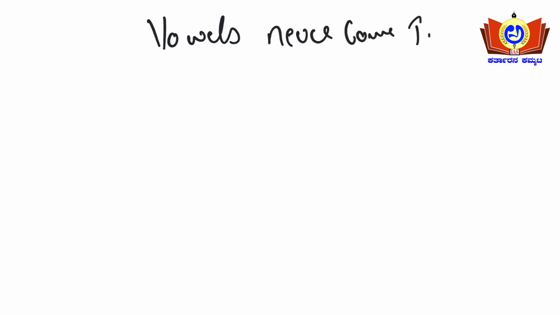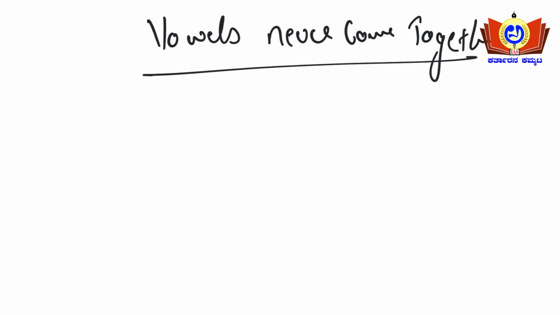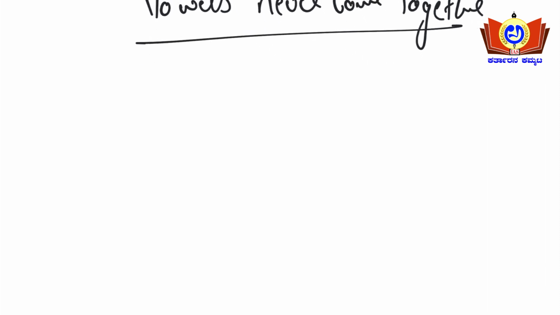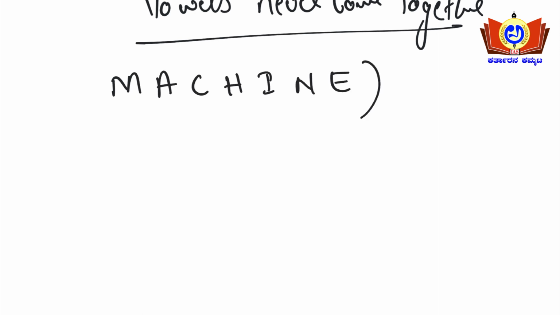Vowels never come together. So let us take an example here, MACHINE.